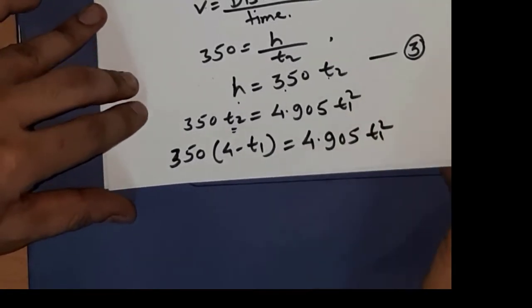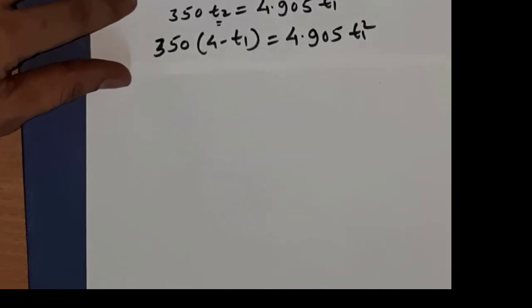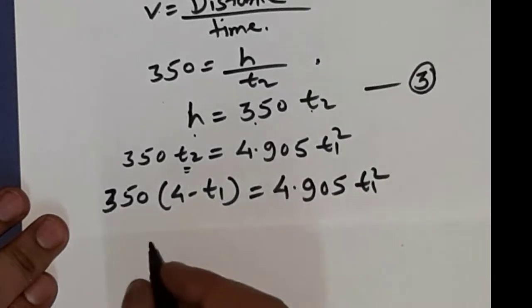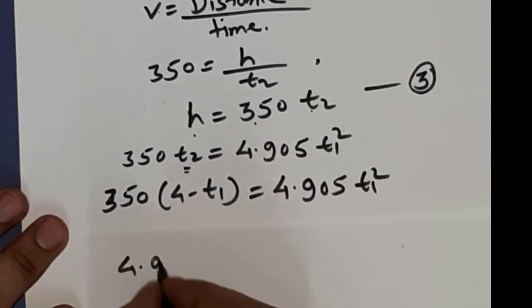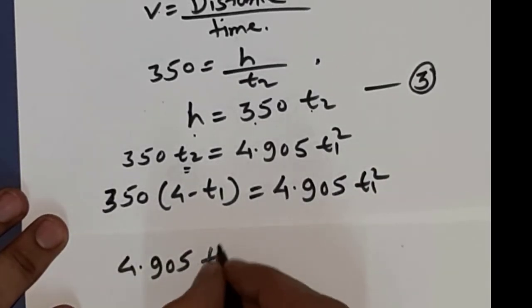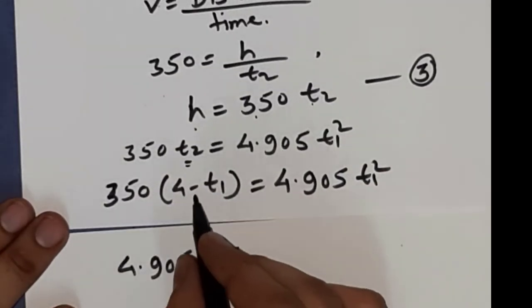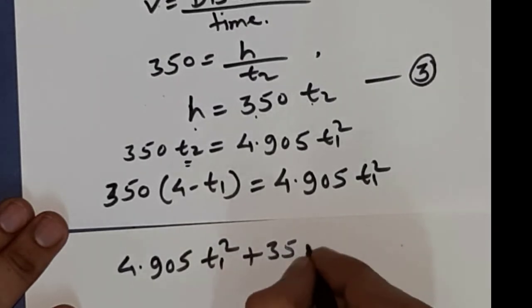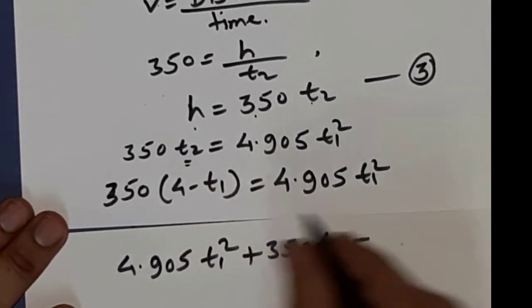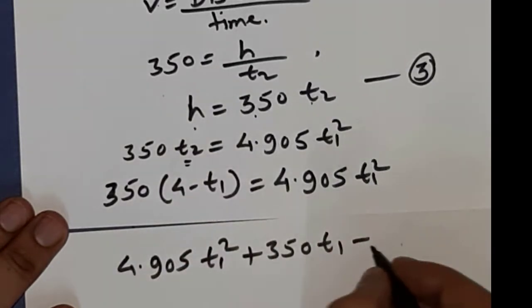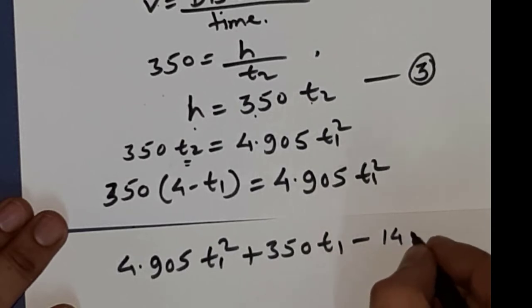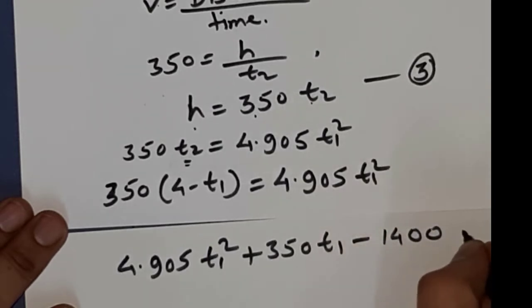Solving this and writing in terms of a quadratic equation, that will be 4.905 t1 square plus 350 t1 minus 350 into 4, that is 1400, is equal to 0.